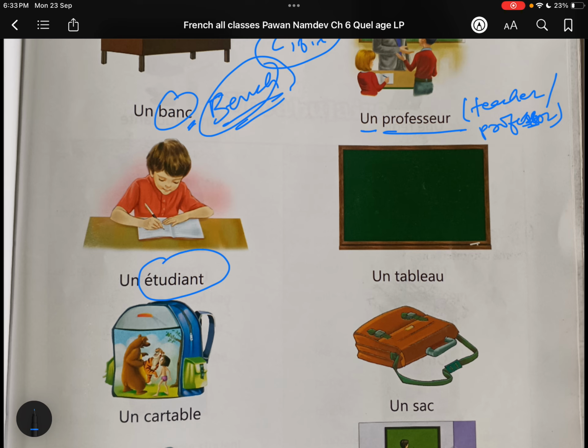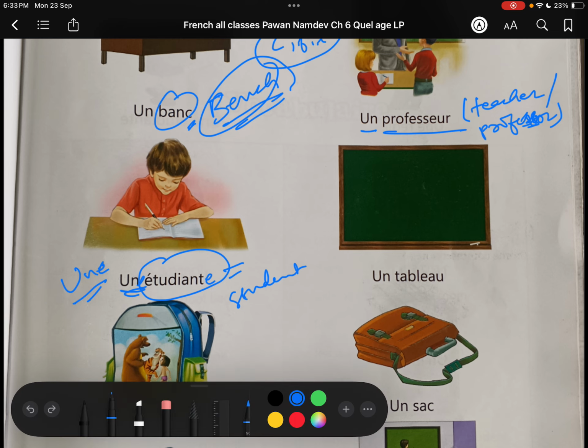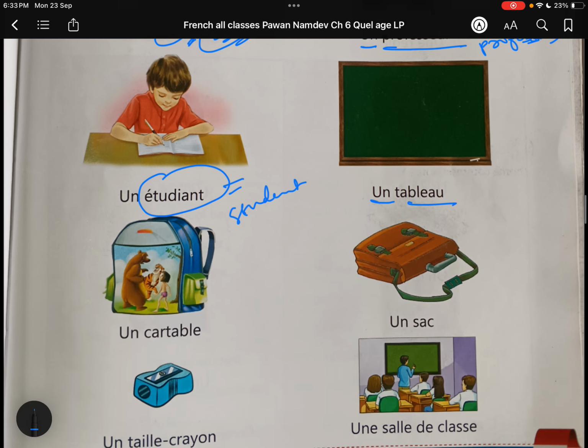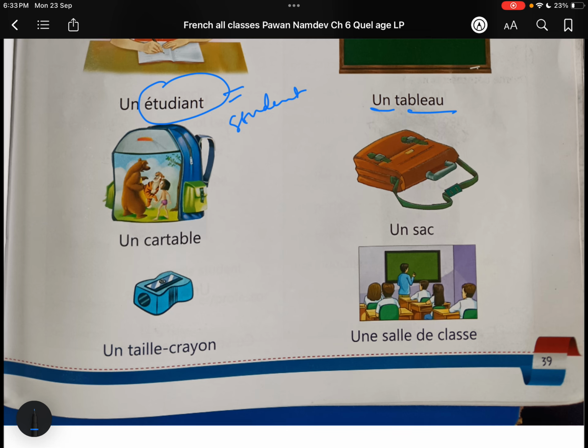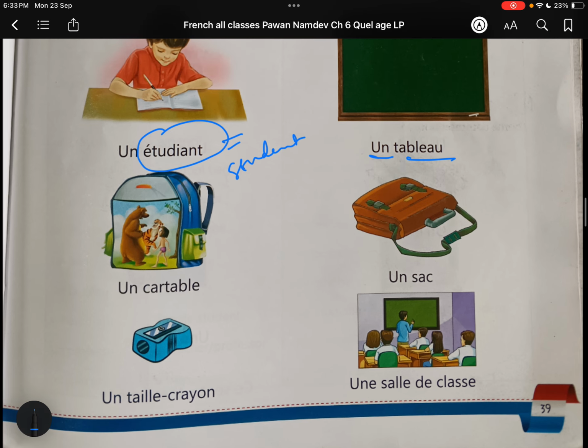Then un étudiant. Un étudiant is student. If the student is feminine, you need to add an extra e after étudiant, so it would be une étudiante. Why une? Because it is feminine. But now this is a boy, so we have to use un only: un étudiant. Un tableau, the green board or blackboard where the teacher writes.